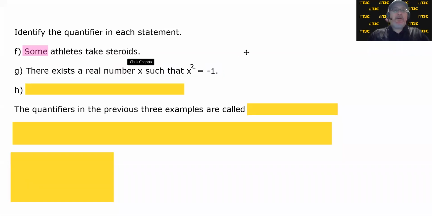G. There exists a real number x such that x squared equals -1. Don't panic. We're just looking for a quantifier. What do you think the quantifier is? This one's a little trickier because it's actually 2 words. The 2 words that quantify the subject are there exist.